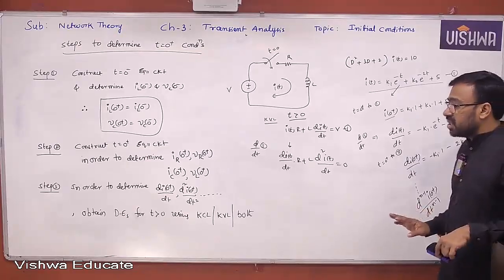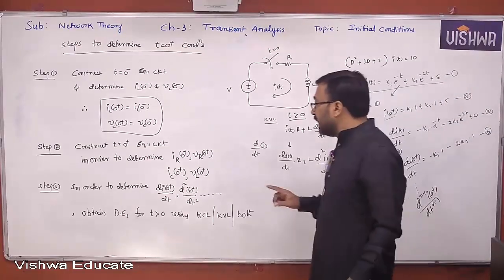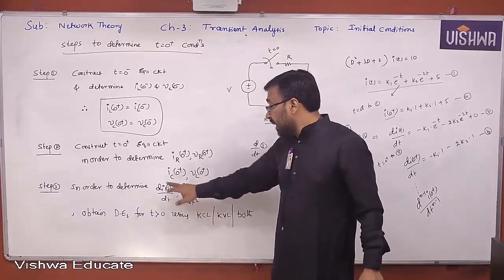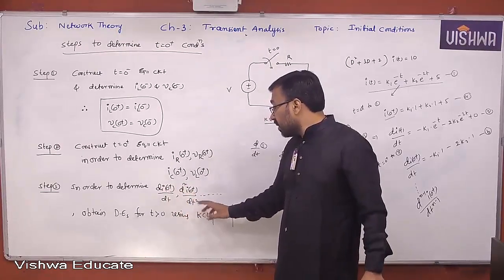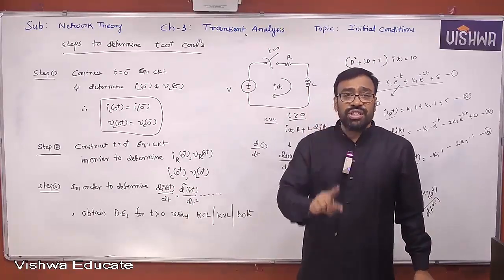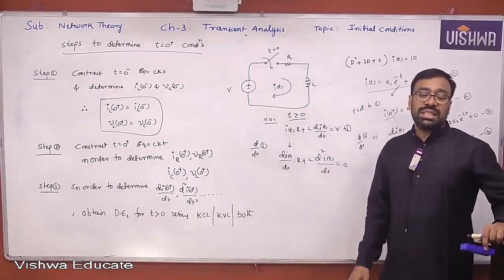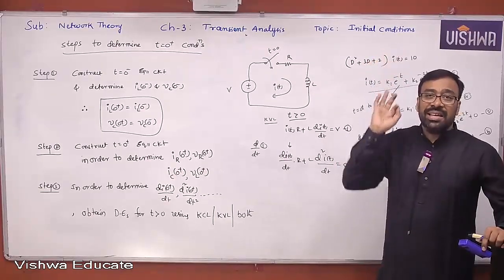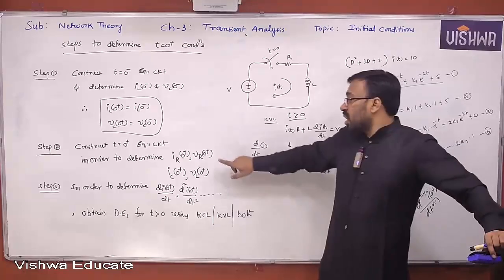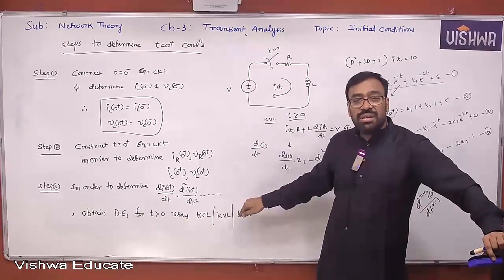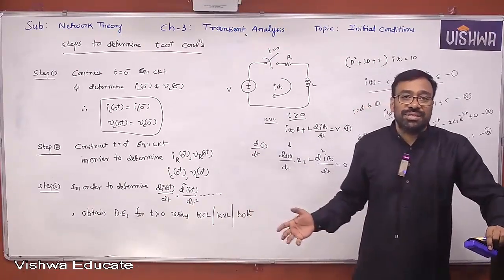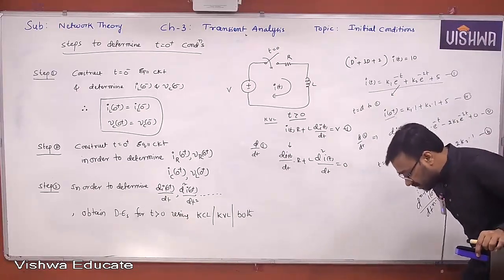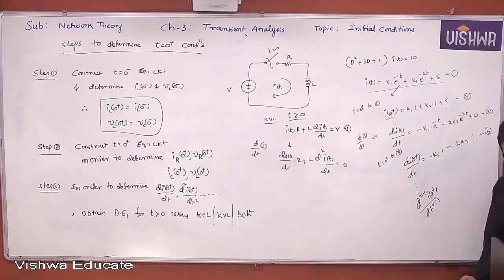Initial conditions are of two types. One is a non-derivative, I or V. The other is a derivative, di by dt, d square I by dt square, and so on. If you have an nth order differential equation, you require n arbitrary constants. N arbitrary constants means you require n initial conditions. Of these n initial conditions, one is a non-derivative and n minus 1 initial conditions are derivative terms. Is it clear, all of you? It's very, very important. So one should be good at mathematics. One should be really good at mathematics to enjoy these.